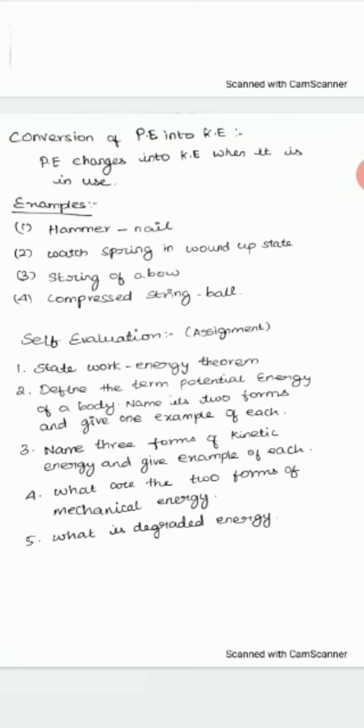So these examples I will send through WhatsApp. You check and tell me whether you have understood.